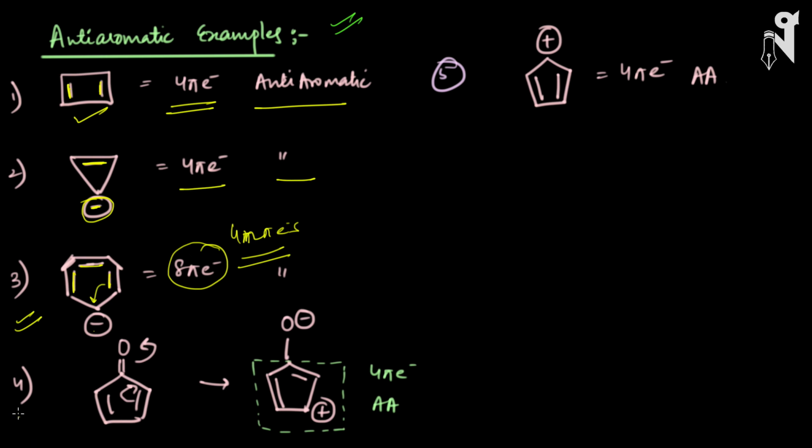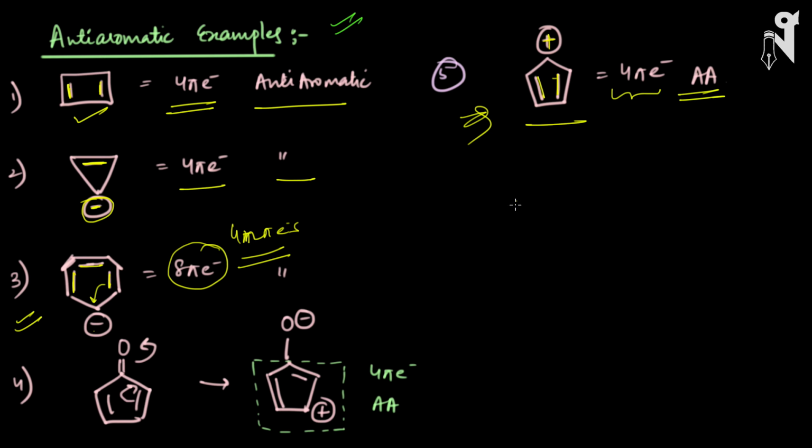I'll go to the fifth one first and then I'll come to the fourth one. So in case of the fifth one, look at it. Again, I have a double bond here in conjugation with a double bond, and these double bonds are in conjugation with the plus charge. Closed conjugation, planar, and the number of pi electrons present is 4 pi electrons, hence this molecule is anti-aromatic.